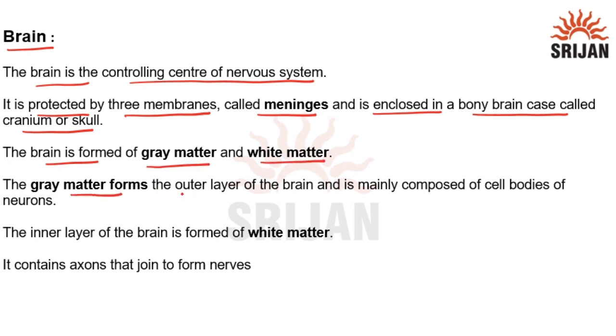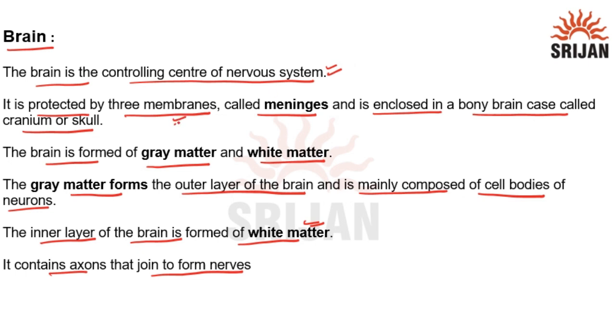Gray matter forms the outer layer of the brain, and it is mainly composed of cell bodies of neurons. Inner layer of brain is formed of white matter, and it contains axons that joins to form nerves. So brain is the main controlling center of the nervous system.